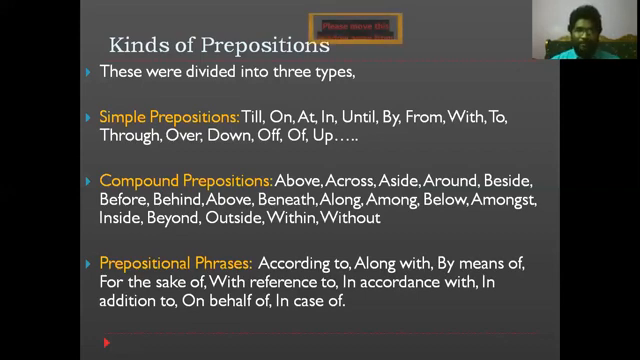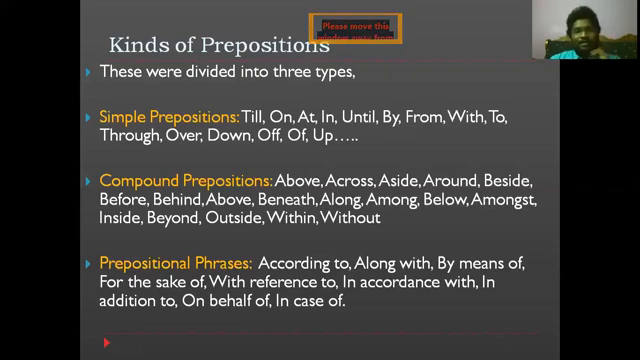Do we have kinds of prepositions? Of course we have. But the thing is, we weren't aware. That's it. Only that is the thing. So prepositions are actually divided into three types. The first one is simple prepositions. The second one is compound prepositions. And the third one is prepositional phrases. This is how these prepositions were divided.